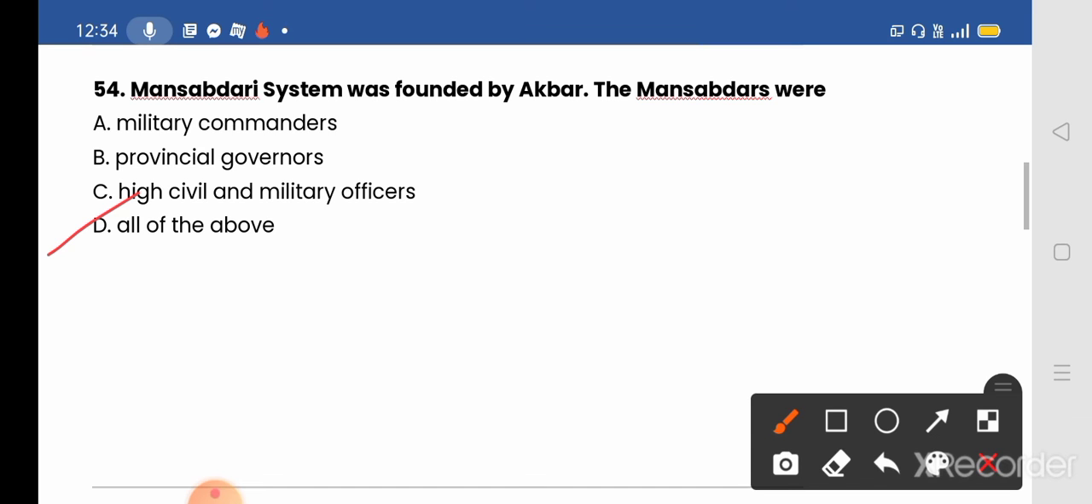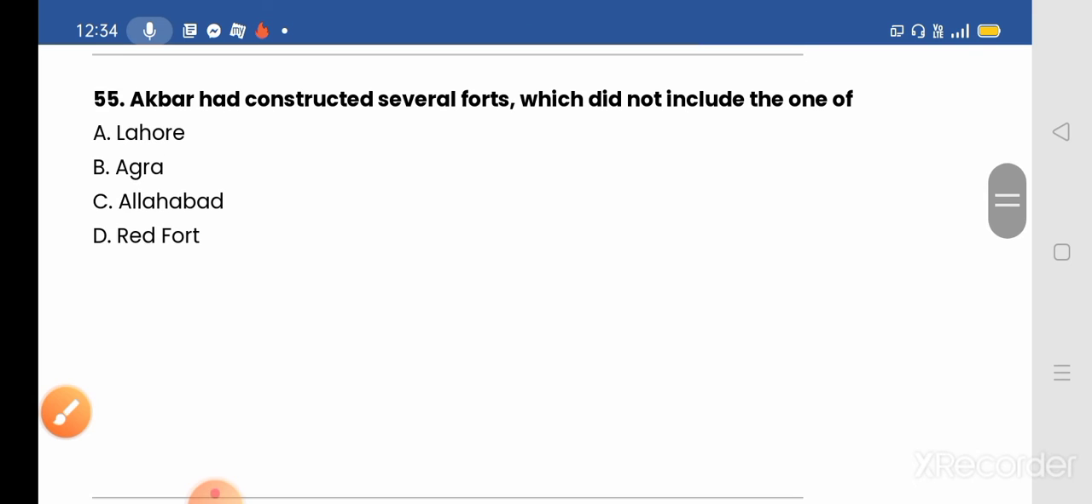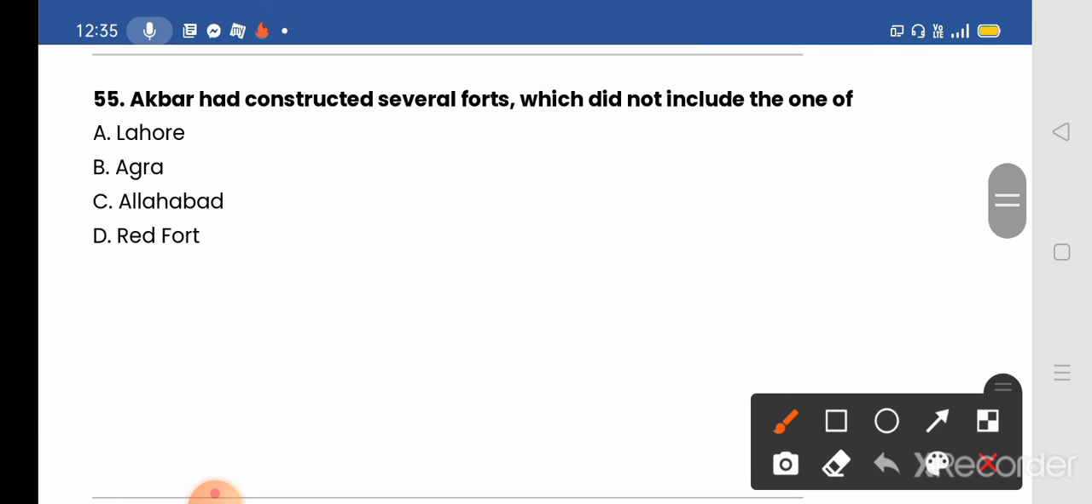Okay, next we move to question number 55. Akbar had constructed several forts, which did not include the one of, options given: A, Lahore; B, Agra; C, Allahabad; and D, Red Fort. So while Akbar had constructed several forts, in the given options, which was not founded by him? Here option D, Red Fort, will be the correct answer.